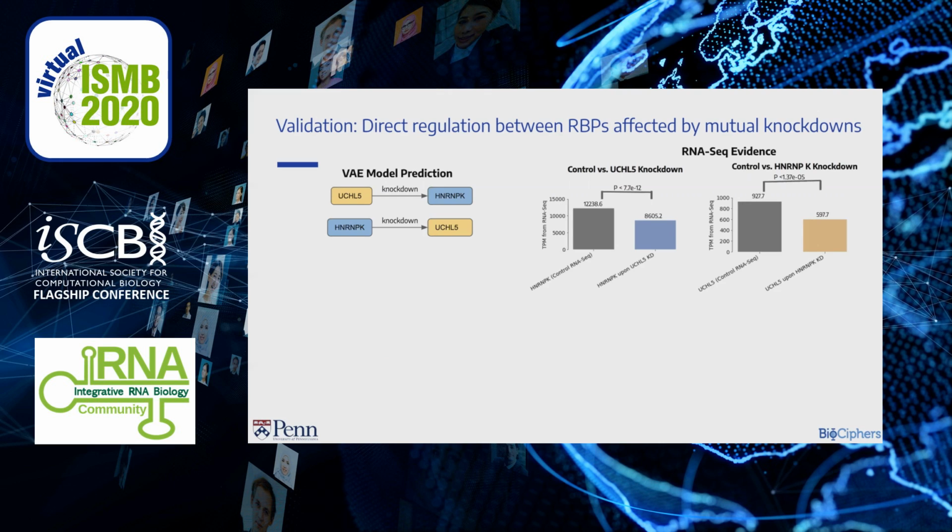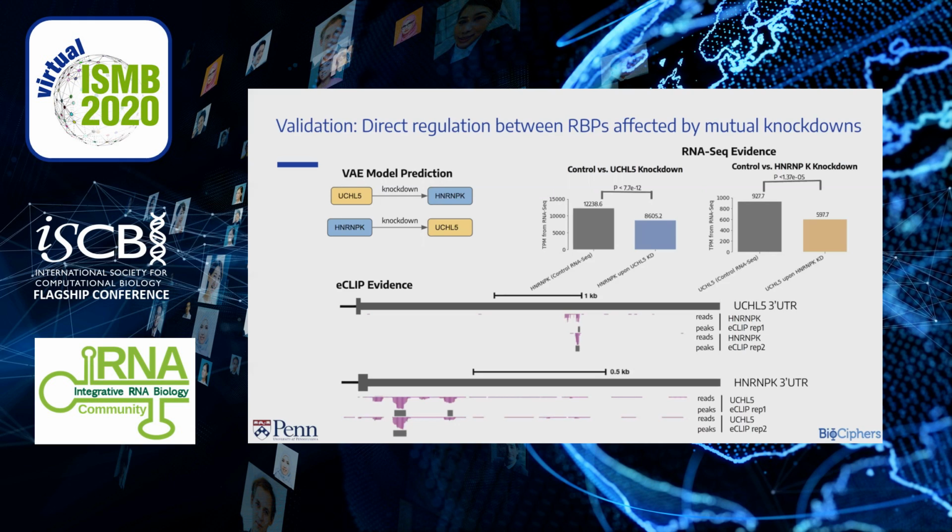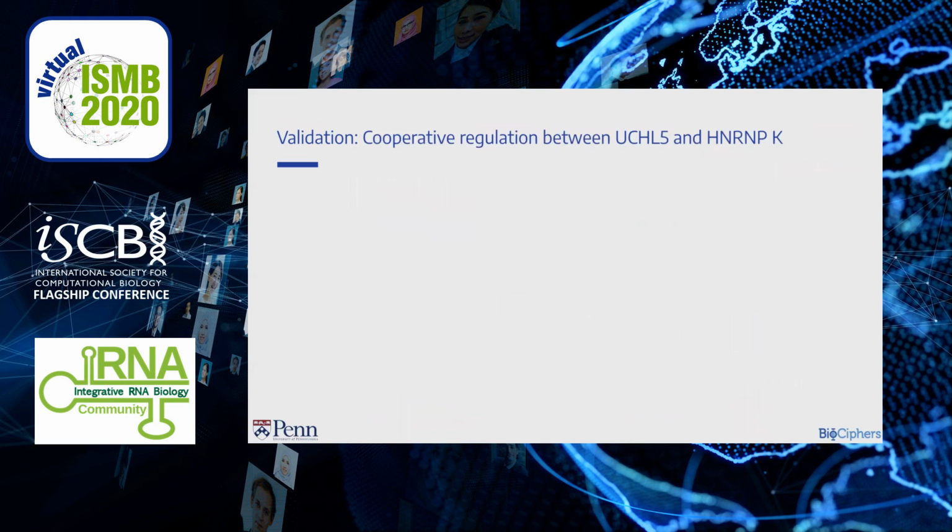So our first hypothesis is that these two RBPs are directly regulating each other through binding in the 3' UTR. And in line with that, we found eCLIP peaks for HNRNPK binding in the 3' UTR of the UCHL5 gene, and found eCLIP peaks for UCHL5 binding in the 3' UTR of the HNRNPK gene. So next, we want to know if these two RBPs are involved in cooperative or competitive regulation of other targets.